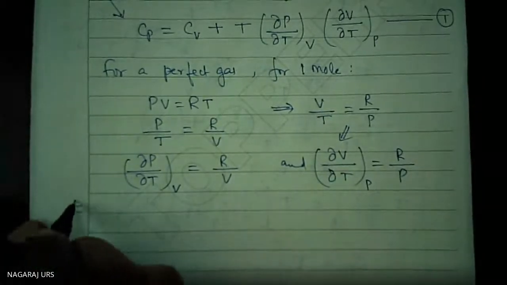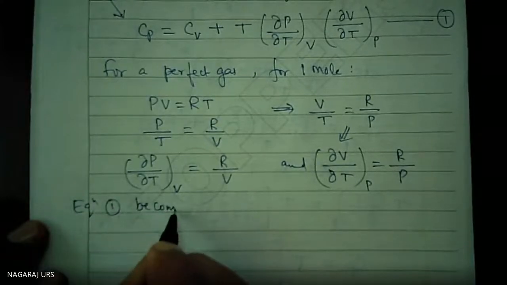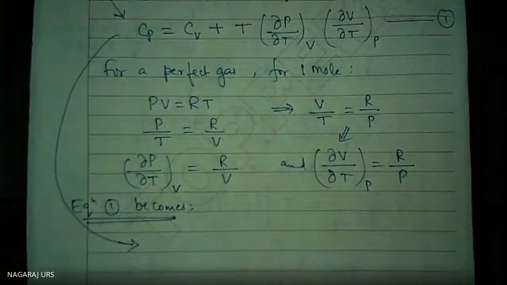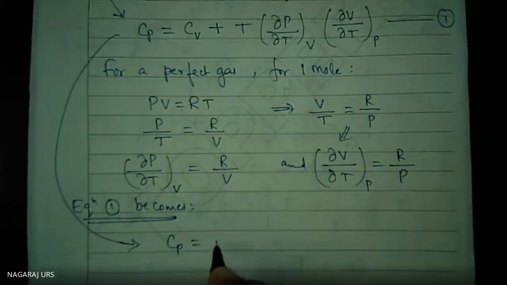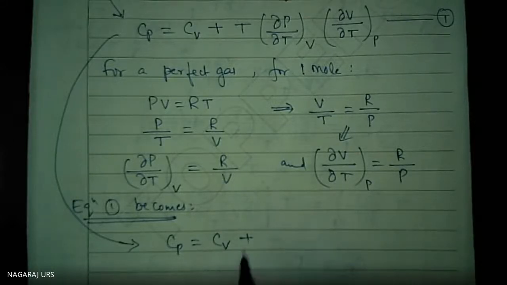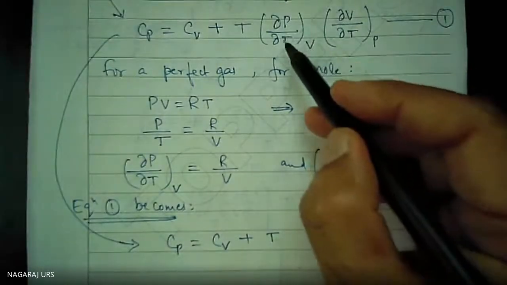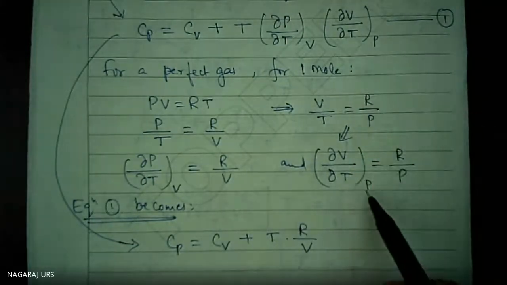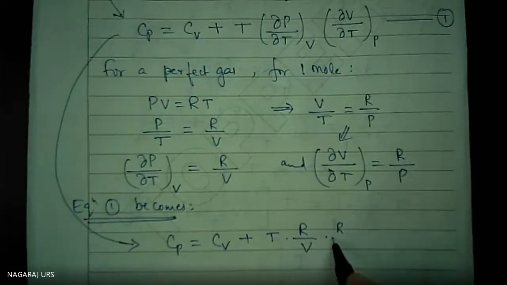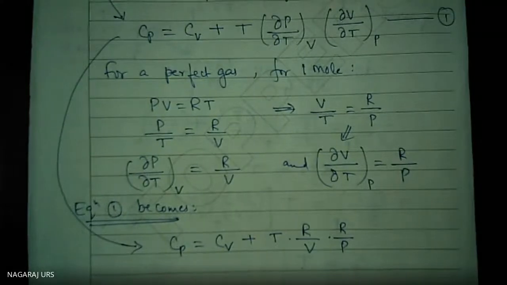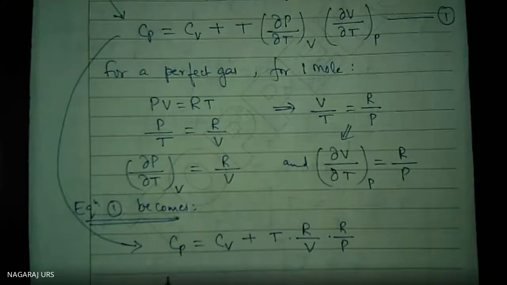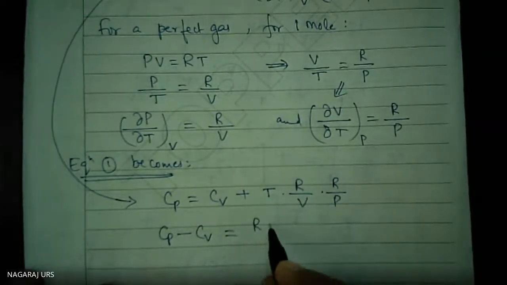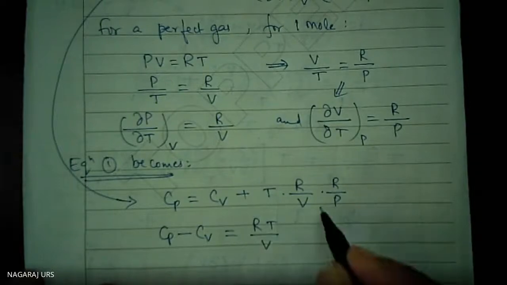Substitute in equation number 1. Equation 1 becomes Cp is equal to Cv plus T into del P by del T at constant volume, which is R by V, and del V by del T at constant pressure, which is R by P. Taking this to the other side of the equation, I can write Cp minus Cv is equal to RT divided by V into R by P.